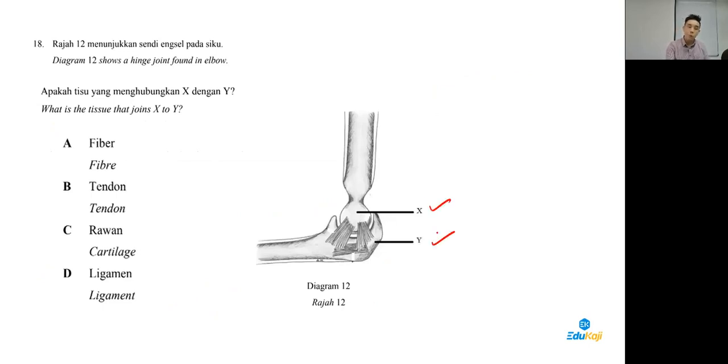Joining one bone to another bone is what we call a ligament. A ligament joins one bone to another.